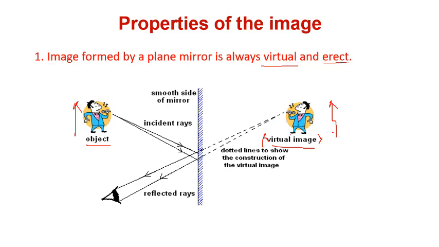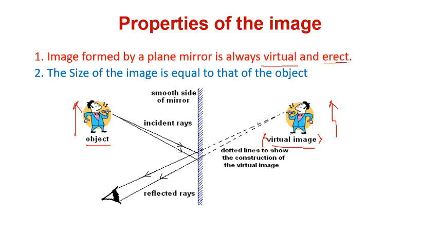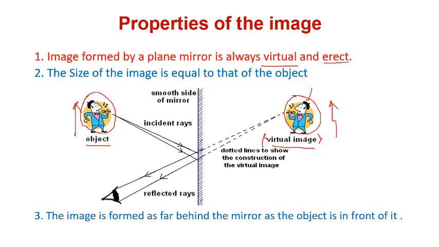What you'll see in the image? An erect person. The size of the image is equal to that of the object. Whatever the size is, fat or thin, the size of the image will be the same behind the mirror. He will not become thin.